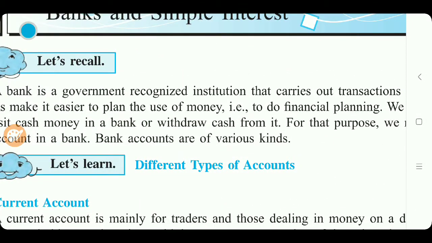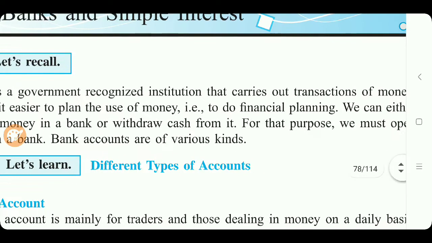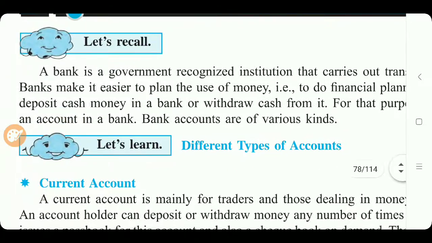That is to do the financial planning, to deposit money in the bank or to withdraw money from the bank. For that purpose, what we have to do? We must open an account in the bank, and bank accounts are also of various types. To deposit money in the bank or to withdraw money from the bank, we need an account. We should have our own account in the bank, and these accounts are of different kinds. Now we'll see the different types of accounts.